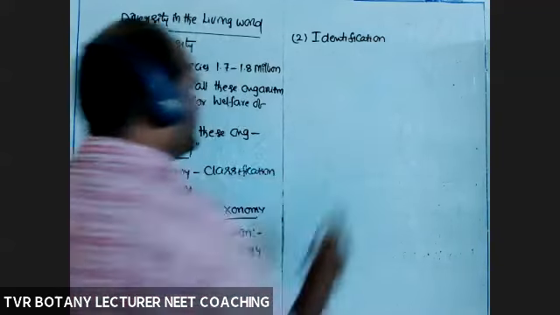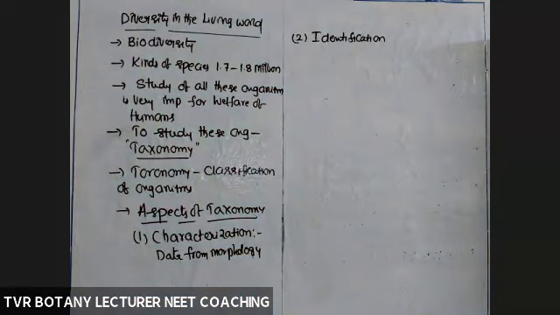Second aspect is identification. What is identification? Identification is an event by means of which we can judge whether the organism recently identified was already identified and classified or not.